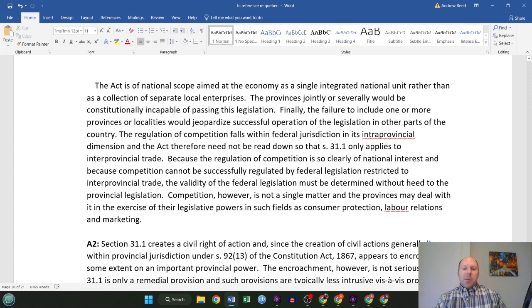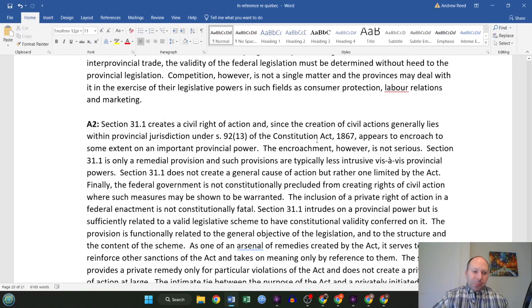Because the regulation of competition is so clearly of national interest, because competition cannot be successfully regulated by federal legislation restricted to interprovincial trade, the validity of the federal legislation must be determined without heed to the provincial legislation, so said the court here. Competition, however, is not a single matter, and the provinces may deal with it in the exercise of their legislative powers in fields like consumer protection, labor relations, and marketing. So the court found the overlapping to be okay here.